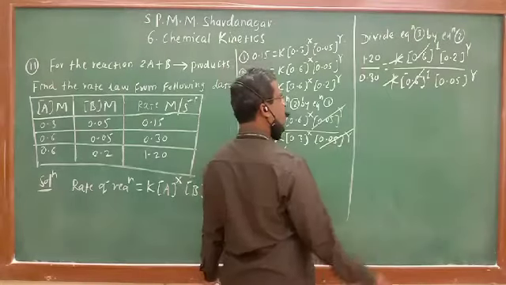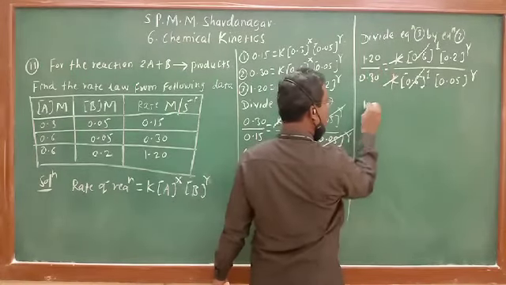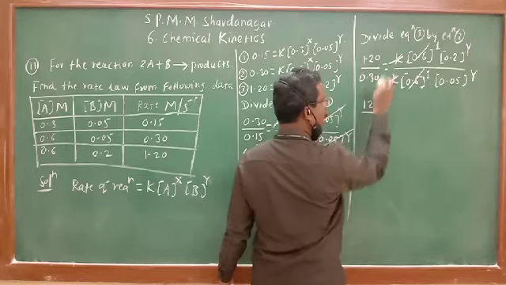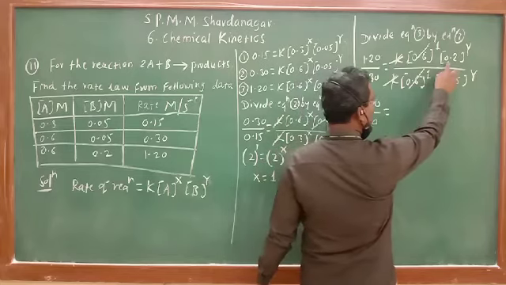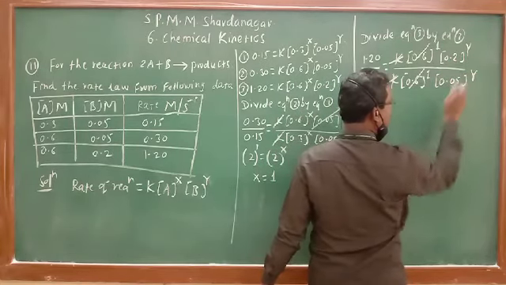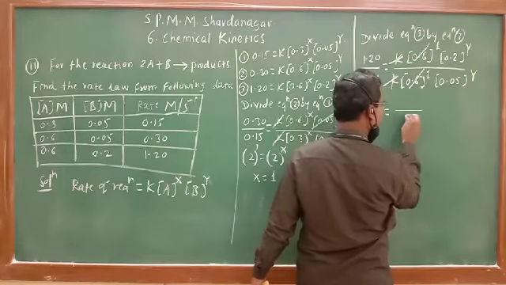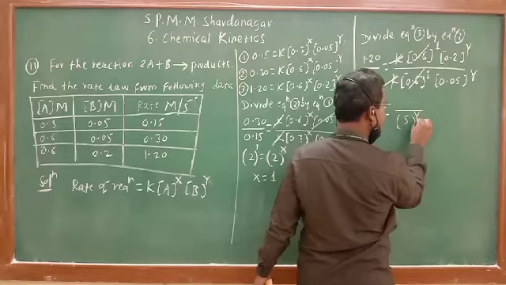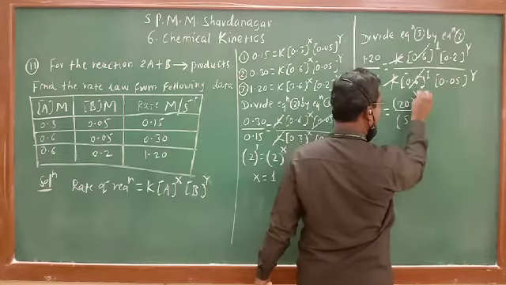What is the remaining part? 1.20 means 120, 2 decimal on right side, divided by 30 is equal to 0.2 raised to y over 0.05 raised to y. Take 2 decimal on right side, so 5 raised to y, and this will be 20 raised to y.